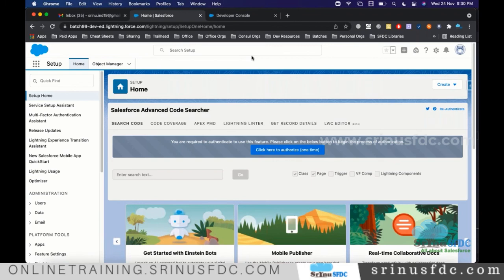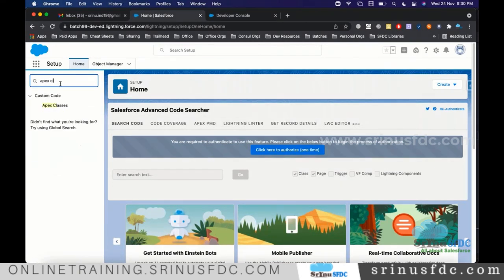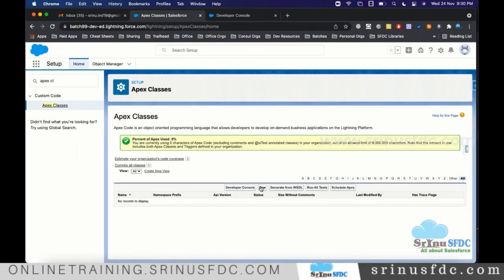In the same way, we have the class. It can be created from different places. One place is, once you go to Setup, on the left side, search for Apex Classes and click on New.